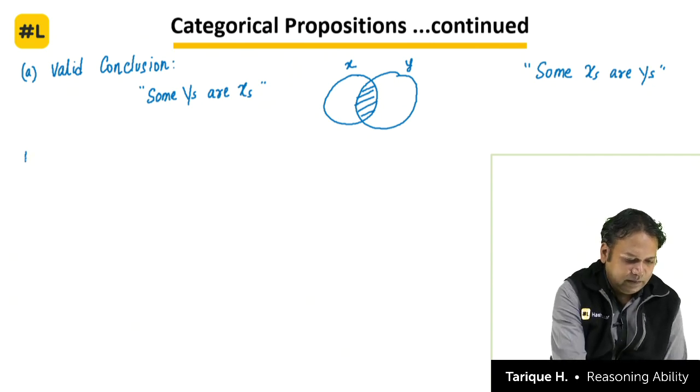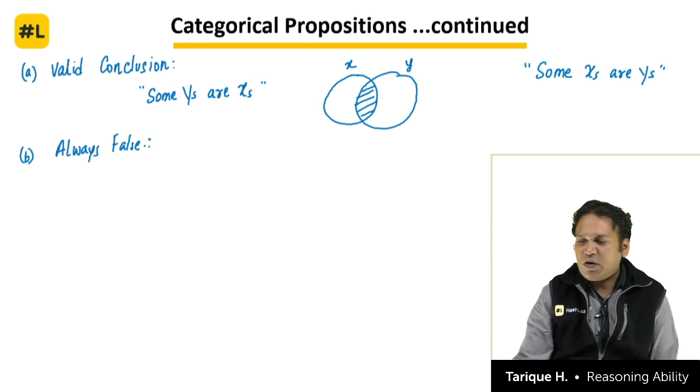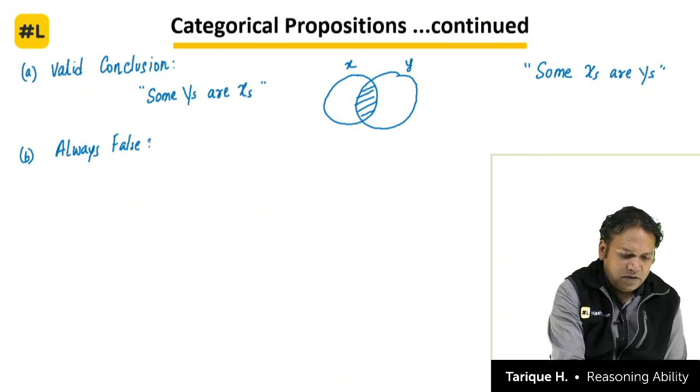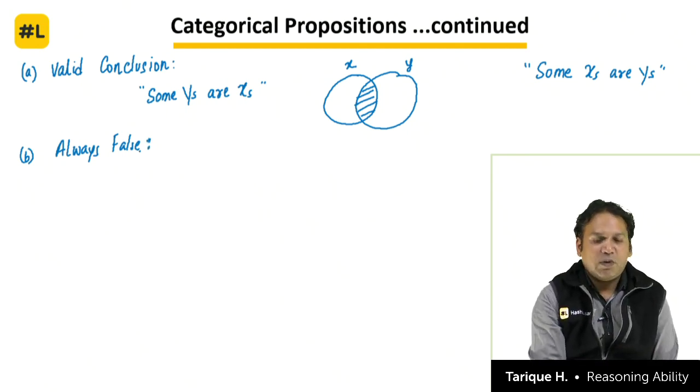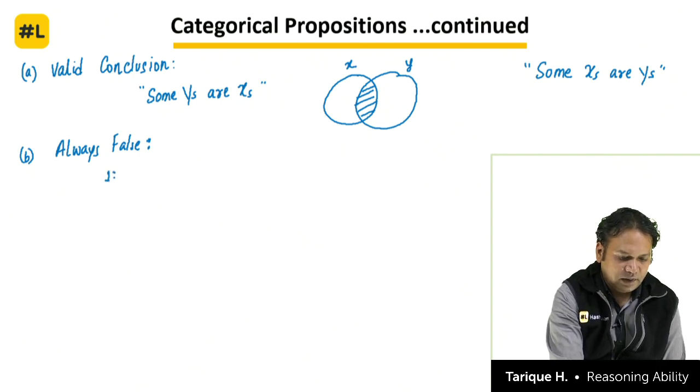Now second one is what is always false. What is always false? Clear? Something which is always false, one by one we will see. First statement, no x is y.